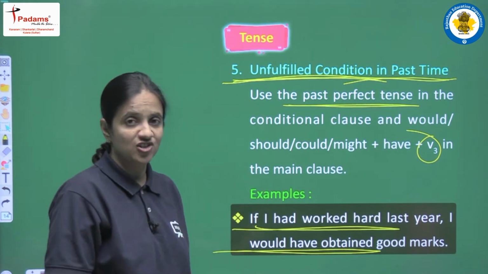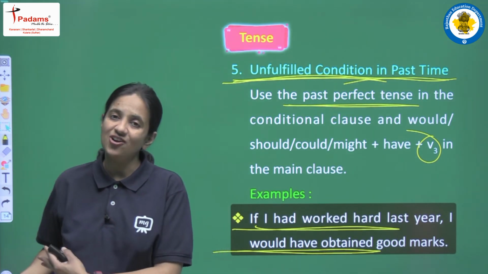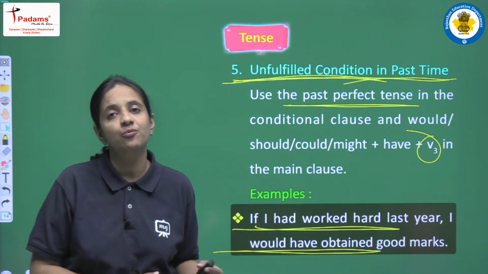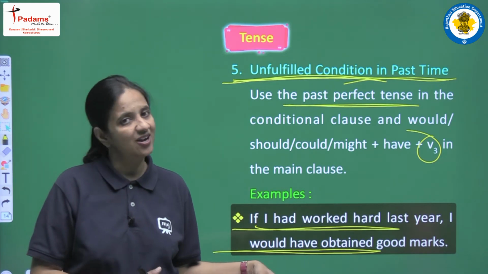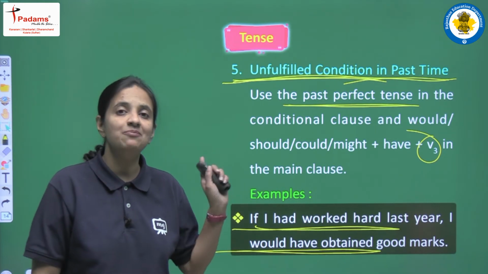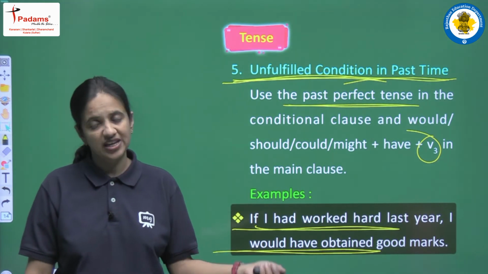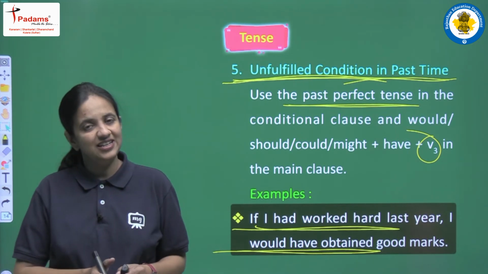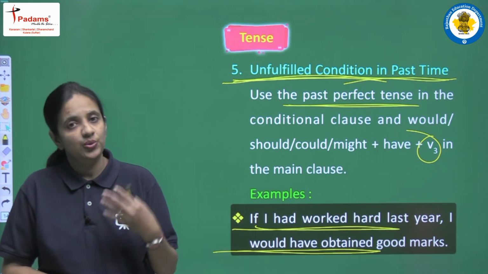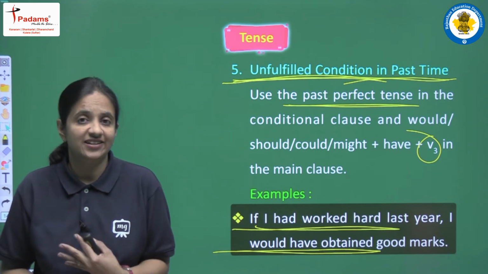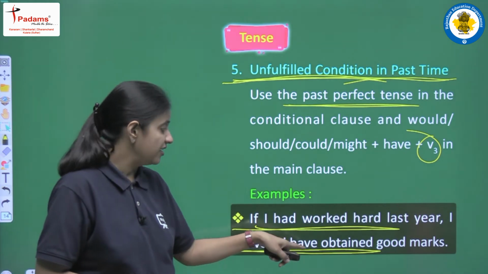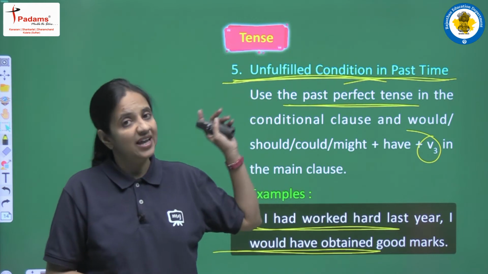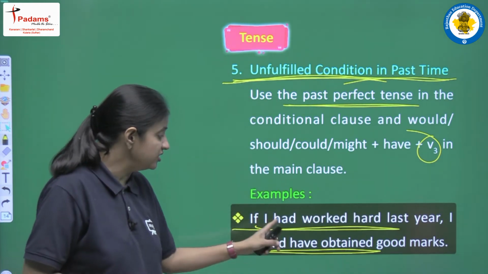So this is the structure, which we have discussed earlier also when we were studying past perfect tense. So these are the 5 different types of conditional sentence, and these are the 5 structures. We have to follow one structure at a time. अगर हम ये structure follow कर रहे हैं कि हमें conditional clause में past perfect tense use कर रहे हैं, then in the result clause you have to follow this structure only.